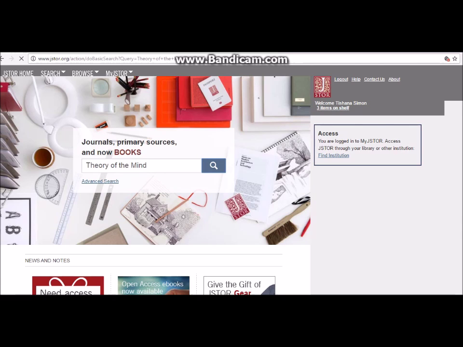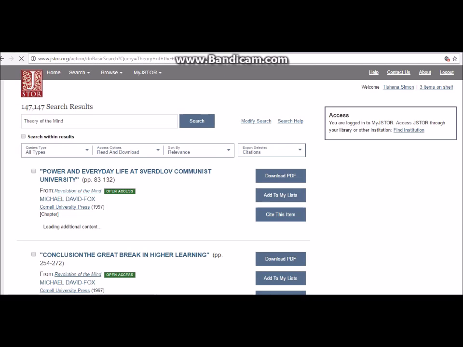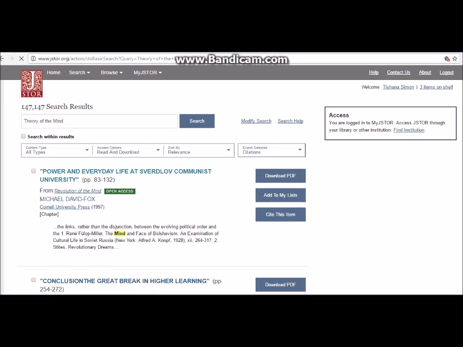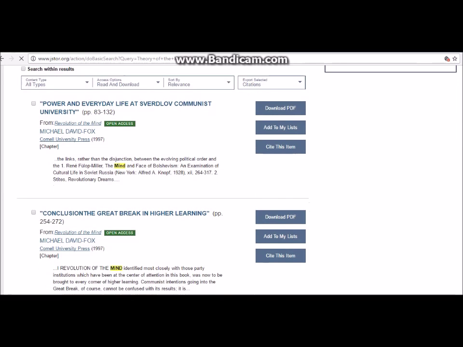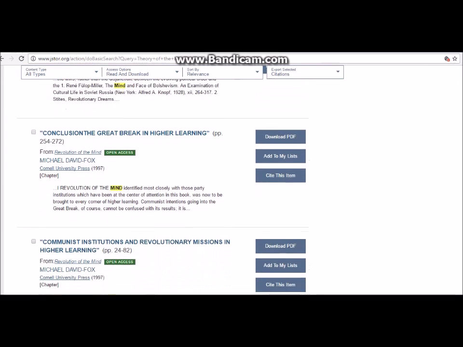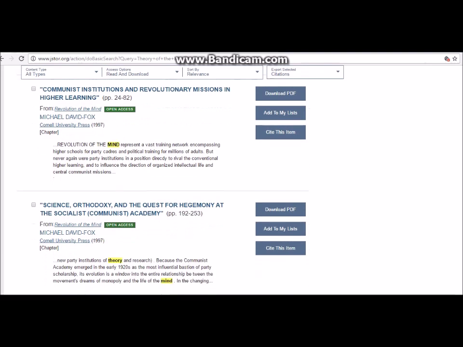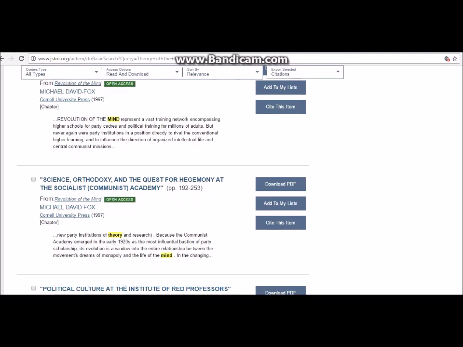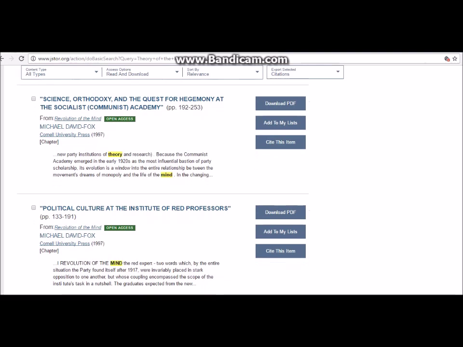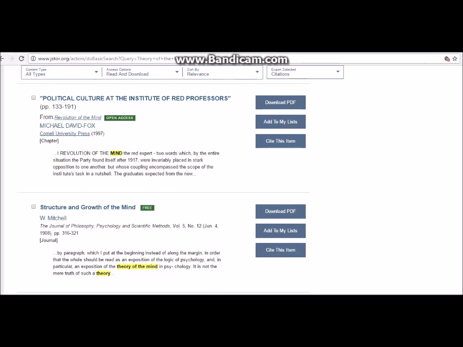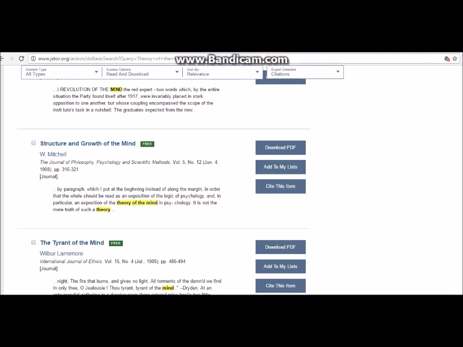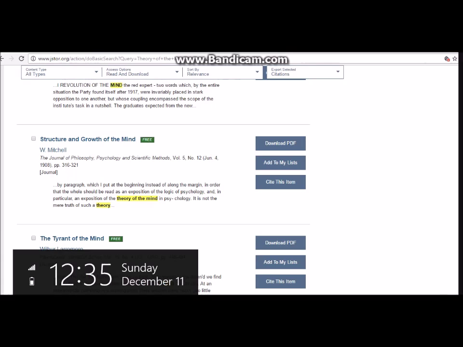Click on the little magnifier glass and you get a lot of articles. Now, as I said, literature review is a process. You don't want to pick up the first thing that you see on the listings, whether it's even Google Scholar or just plain Google. You have to know what your theme is about and what you're talking about.